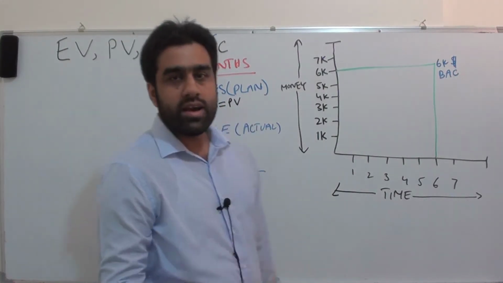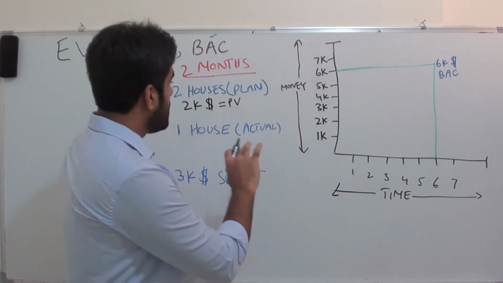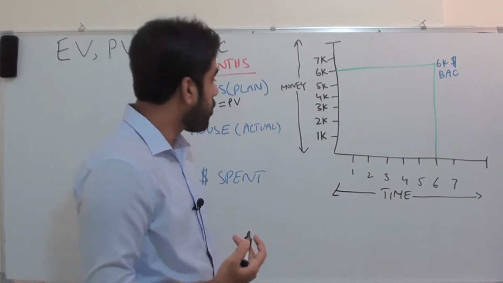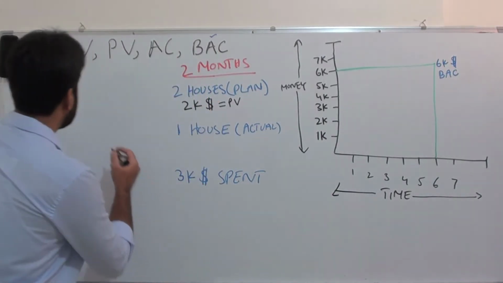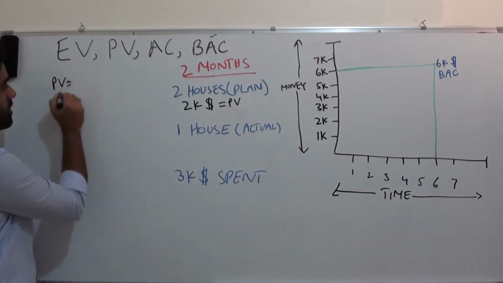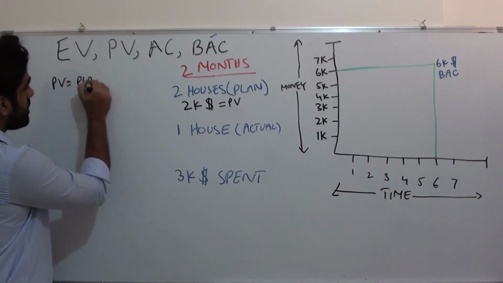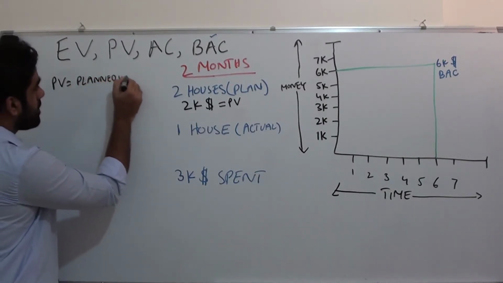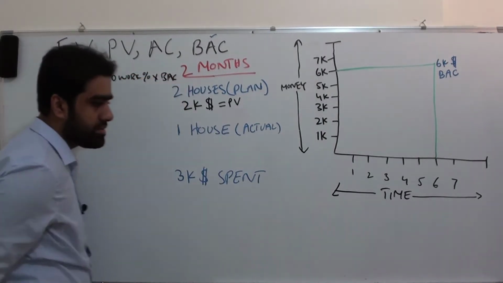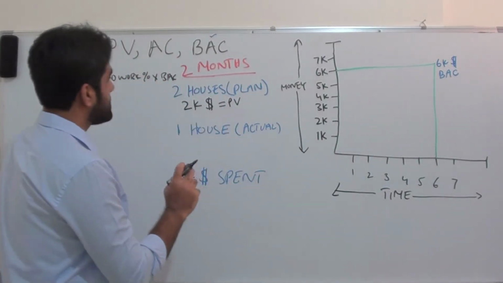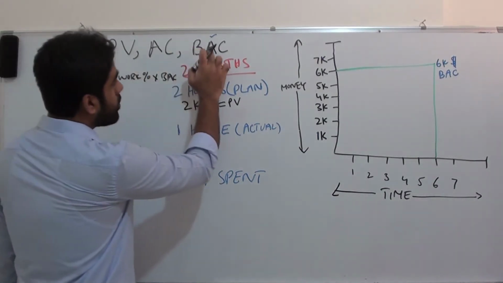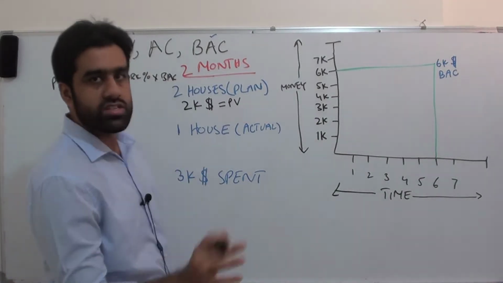But again, this is a very simple project example. You could calculate it logically, but there is a formula that we use to calculate planned value, and the planned value formula is planned work percentage multiplied by BAC. Now you need to remember this very importantly: planned value and earned value will be calculated on BAC, on our original budget, right?